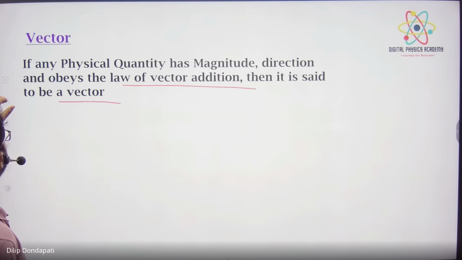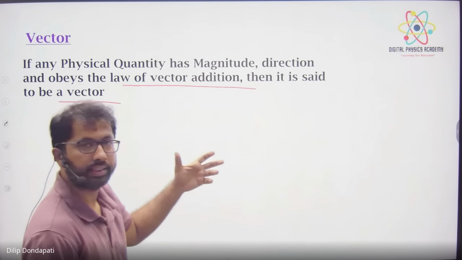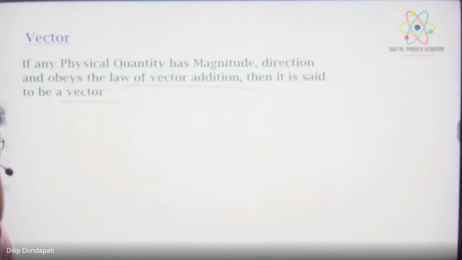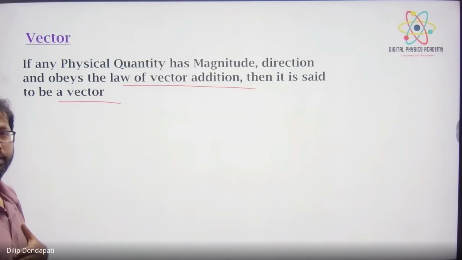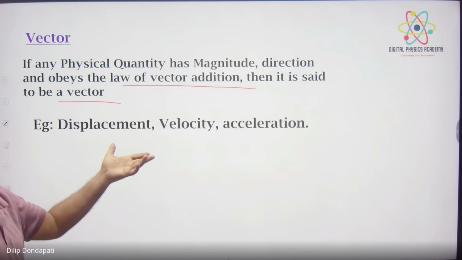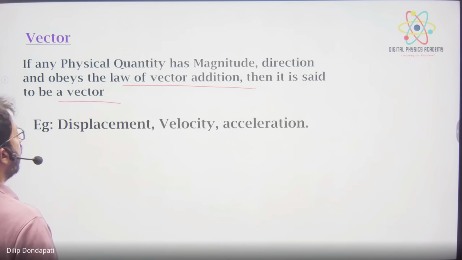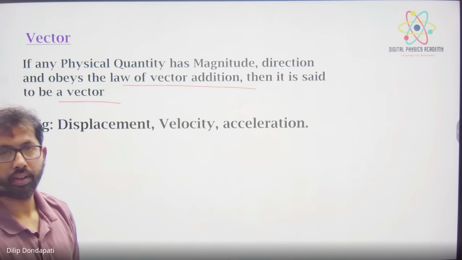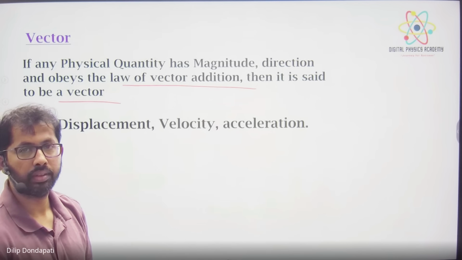Examples of vectors you know already. Which quantities have both magnitude and direction? Velocity, displacement, acceleration. These all are examples of vectors. Is current a vector quantity or a scalar quantity? Scalar.